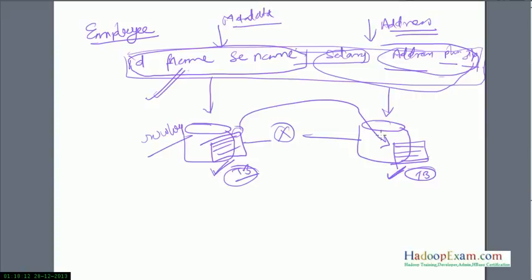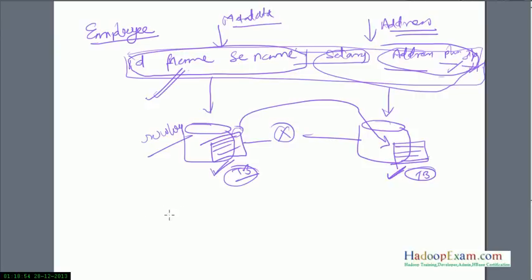Every row in a table has the same column families, although a row need not store data in all its column families. Even though you have another row in the same column family, each column would not have the data. Suppose here you don't have the phone number and zip code, and this value won't be stored, as we have already discussed, because this is considered a null value, and null values are not stored in the HBase database. They are completely ignored. Similarly, the table name and the column family name should also be proper characters, because they are used in the file system path while storing the data.